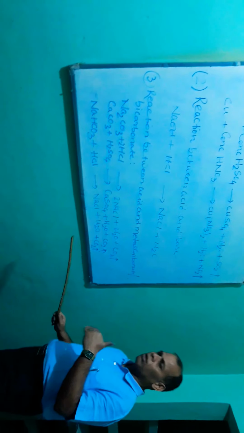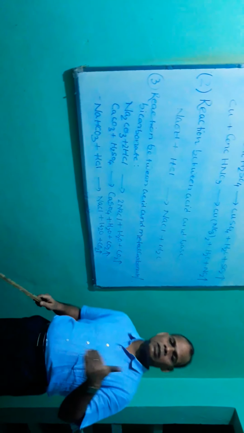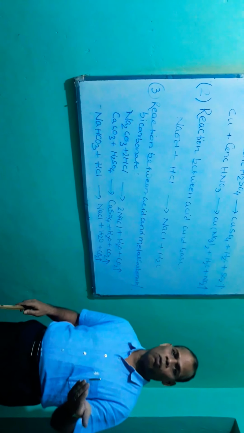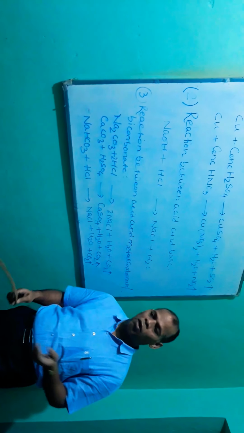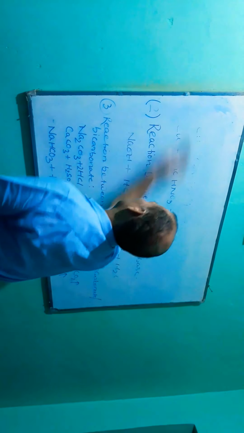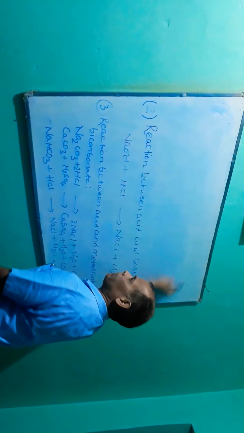Once again, whether the evolved gas is carbon dioxide or something else, how do we come to know? How do we confirm the evolved gas is only and only carbon dioxide? Let me explain.